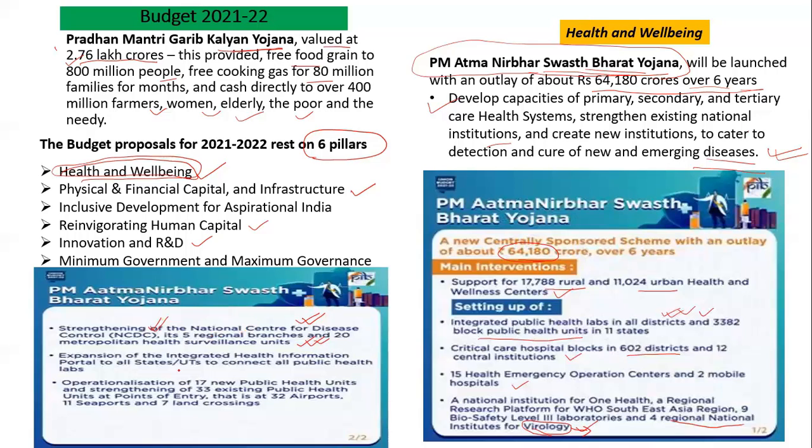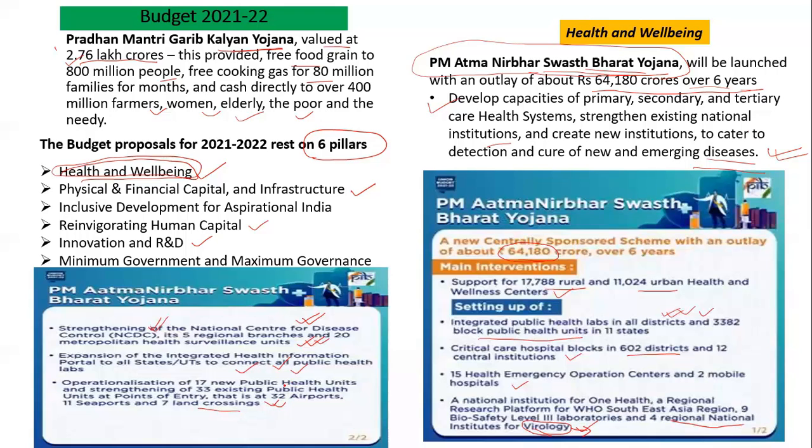And similarly, the government wants to expand the integrated health information portal. This health information portal would have data collected from the states and UTs, and through that data effective decisions could be taken, so that government can keep watch on movements in the health sector. Similarly, operationalization of 17 new public health units, strengthening of existing public health units and points of entry. Some checks are also done at points of entry at the airport, at the seaport and land crossings. So these would be strengthened.